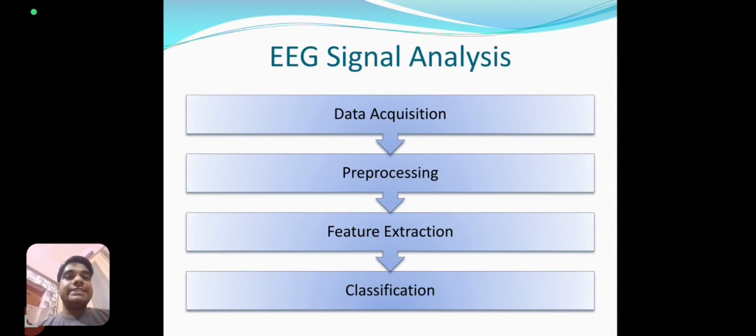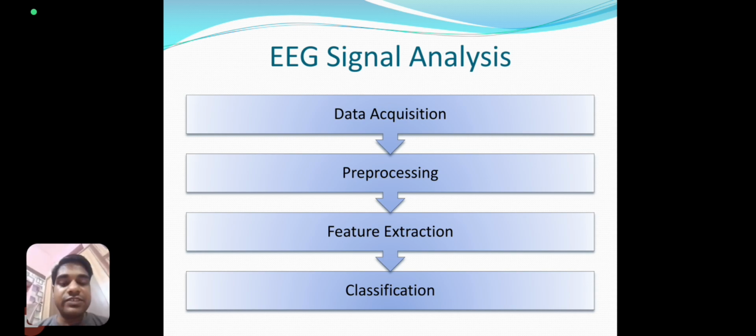Next part is EEG signal analysis. In EEG signal analysis, first we acquire the data by means of data acquisition systems or EEG devices. EEG devices may be wired or wireless. The signal may be classified into alpha, beta, gamma, theta depending on the device, or you may get a single signal and you have to classify it into different waves: alpha, beta, gamma, theta, delta. You have to classify by means of programming tools.